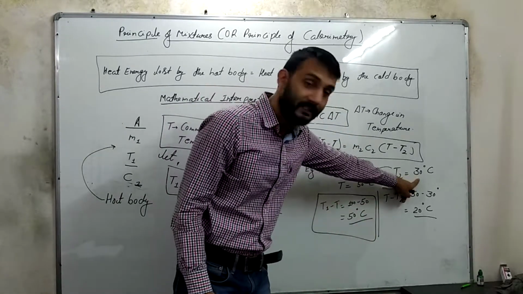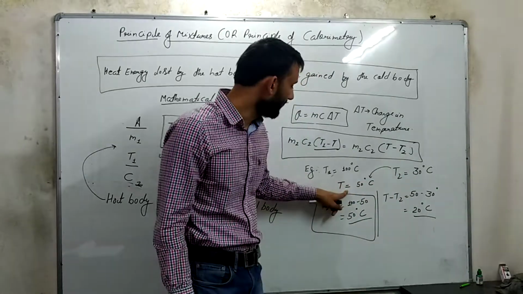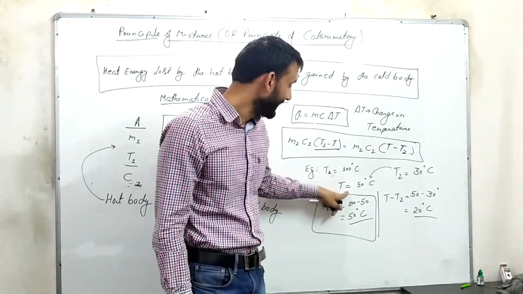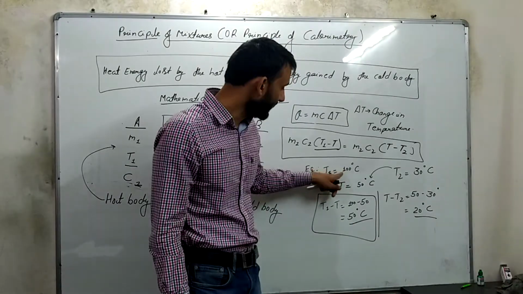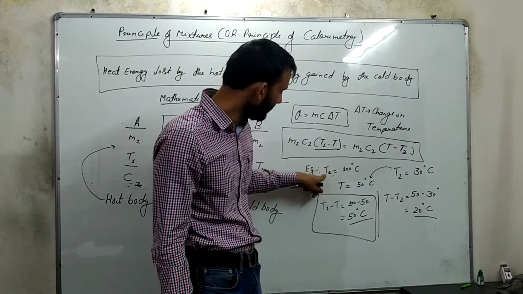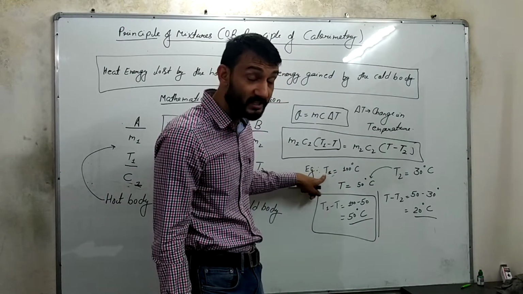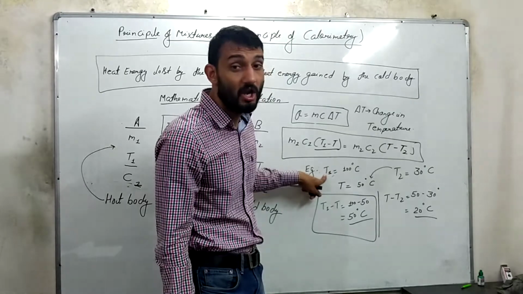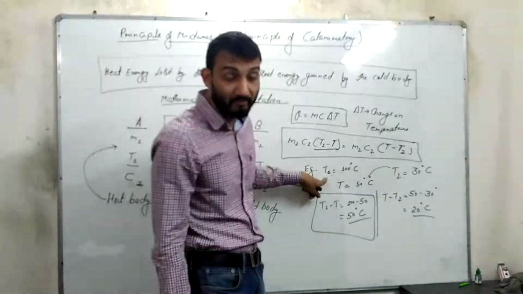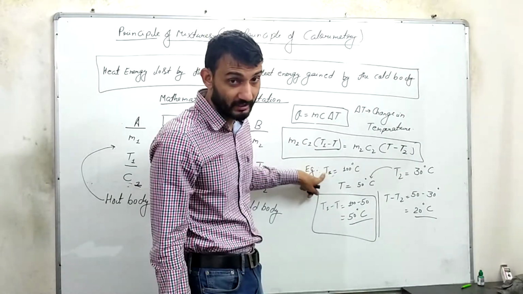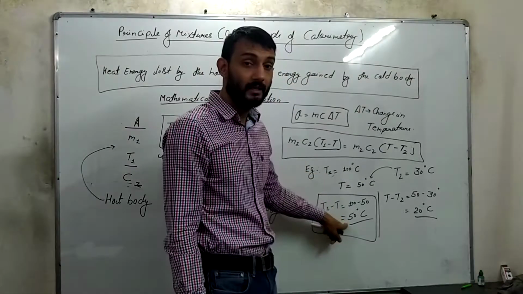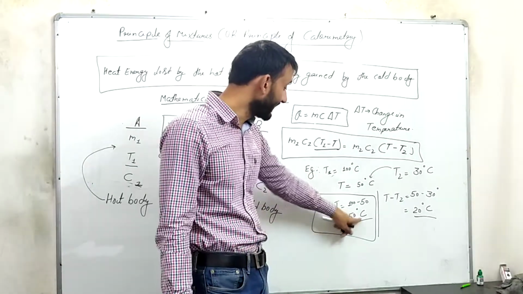The common temperature will be 50 degrees, because this body has done a change in temperature of 50 degrees Celsius.